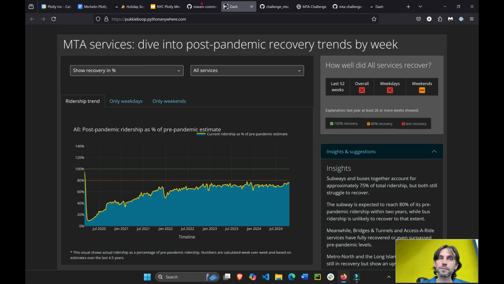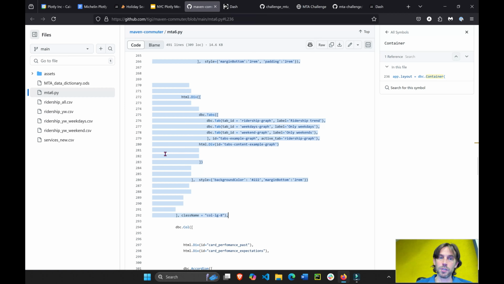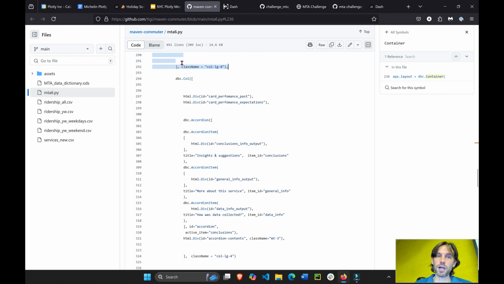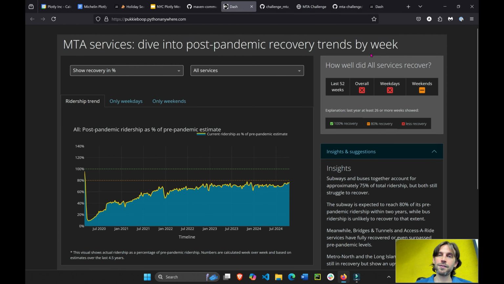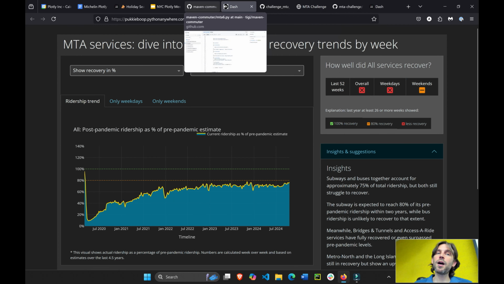One sec. I just want to go over the layout, and we'll open up for questions. So here you can see in this 8 columns of this row, what he does, and then in the bottom, the other column right here is 4. You see how it says here 4 on line 324? So that's how you know this is 8 and this is 4. And then he just puts all the content in there.